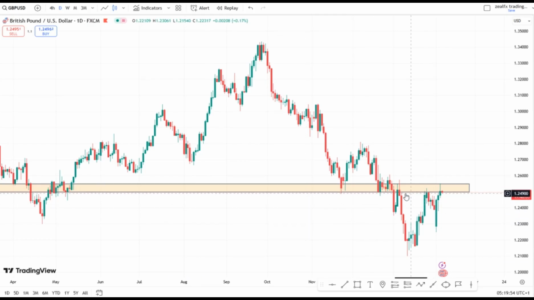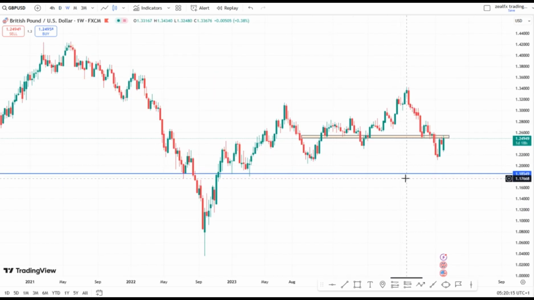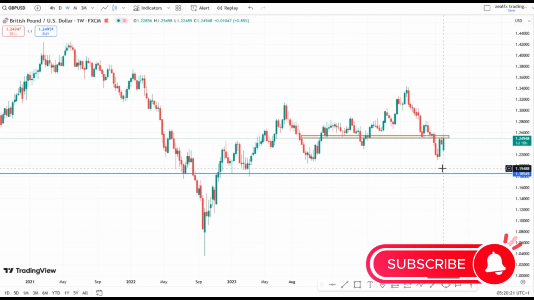So on my chart now, we have those economic data that will be affecting the GBPUSD to either buy heavily or drop heavily. But I'm expecting a drop on the GBPUSD, so let's go to our weekly chart. On my weekly chart, I'm still expecting a downtrend push for the GBPUSD.